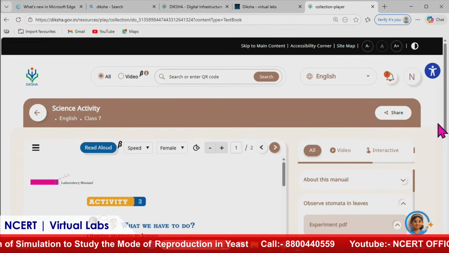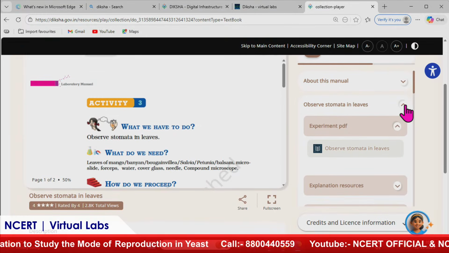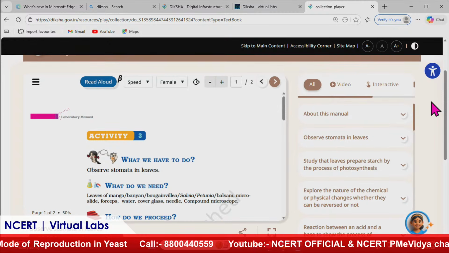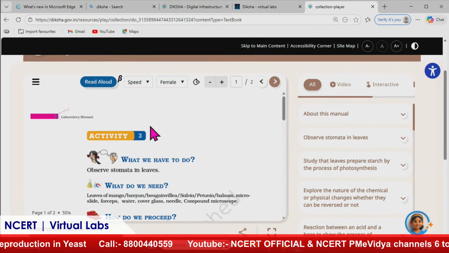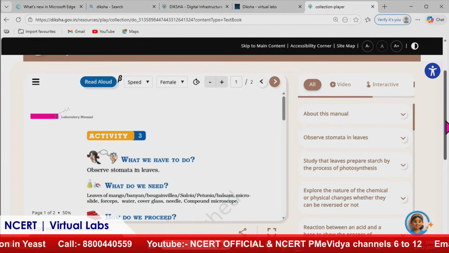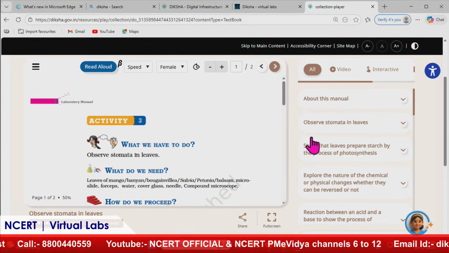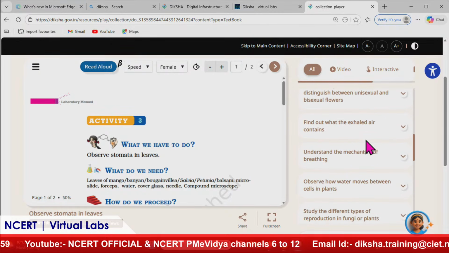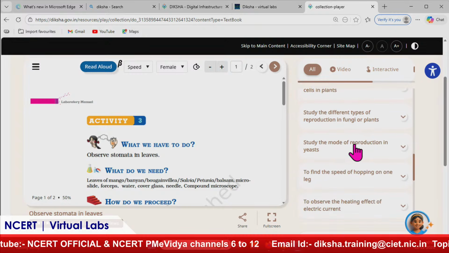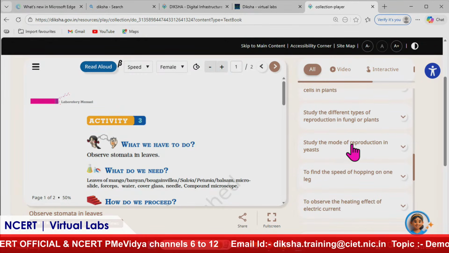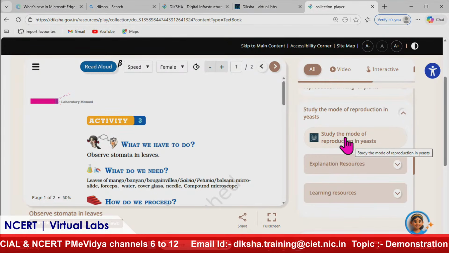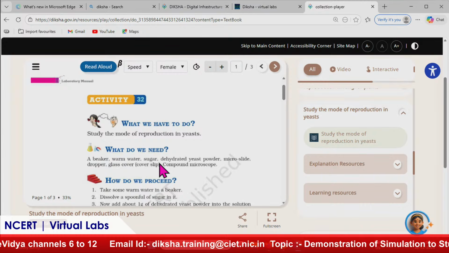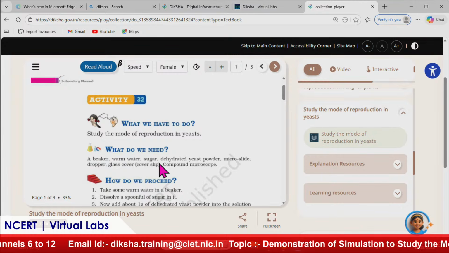So you can see we have reached on the class 7th science lab manual. So this is digital lab manual. Here you can see in this window, you can see the content, and next to this window we have the entire list of experiments. We can scroll down and select the experiment which we want to study. Like today we are going to study about yeast, so I am clicking on that, and then you can see that first of all the experiment PDF is given.